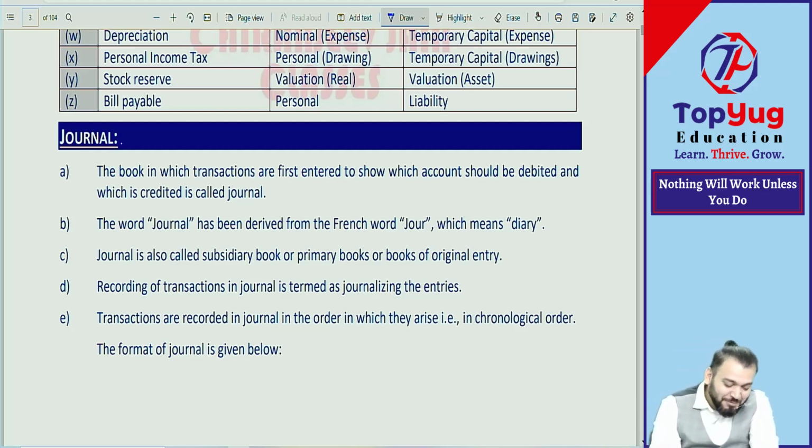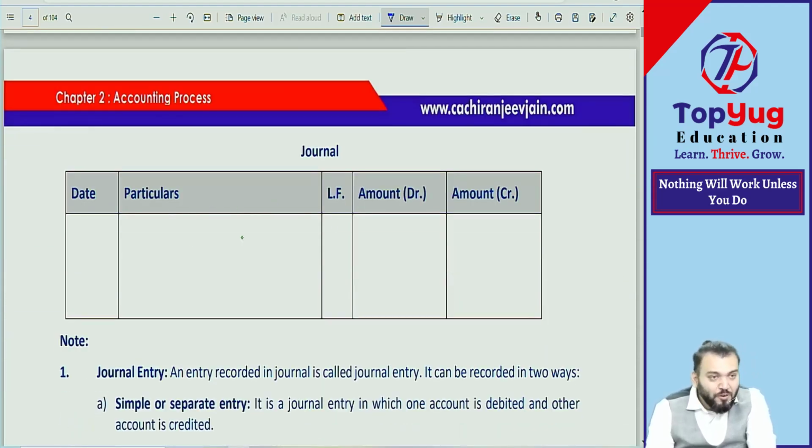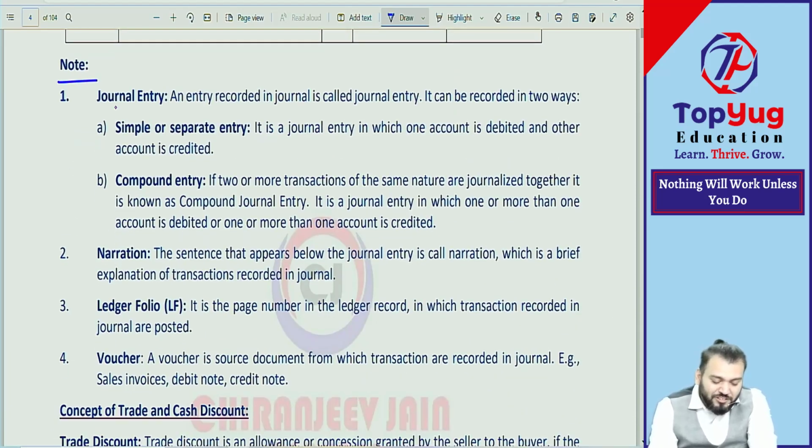समझा करो. मतलब जर्नल भी स्टार्टेड. जर्नल रीड कर लेना यार, बहुत बड़ा दिया. जर्नल, देन जर्नल this format I have given. I have done explanation also. This explanation is given in this note. You can see journal entry you have understood. An entry recorded in journal is called journal entry.